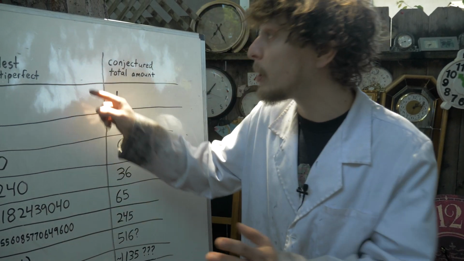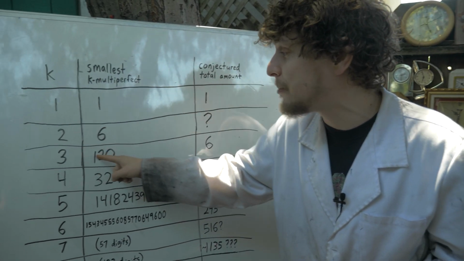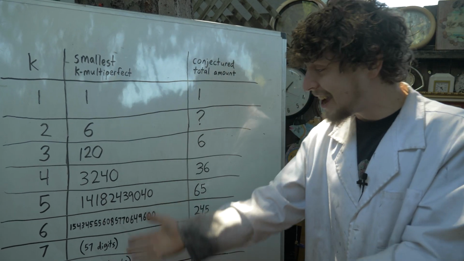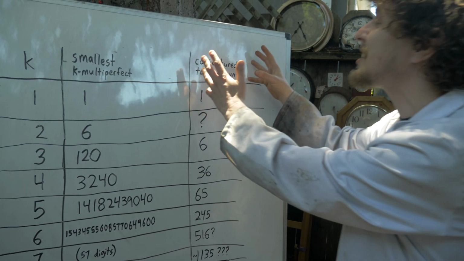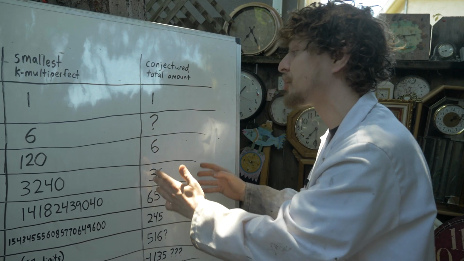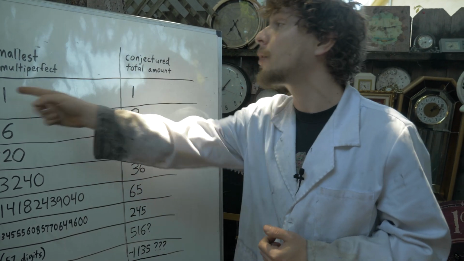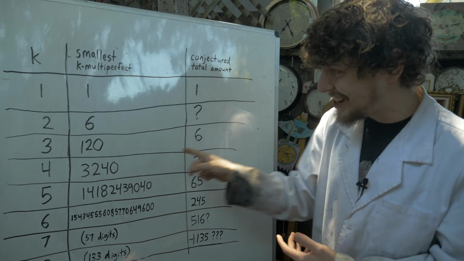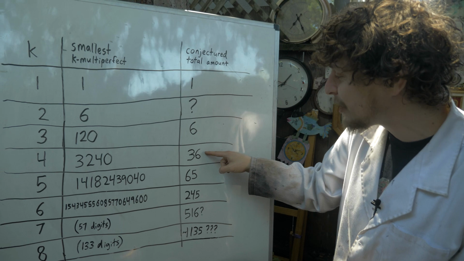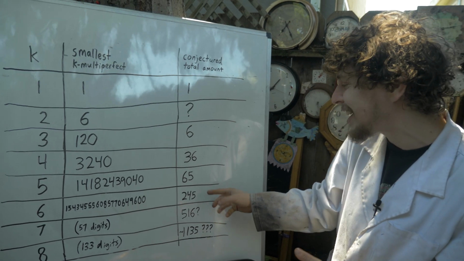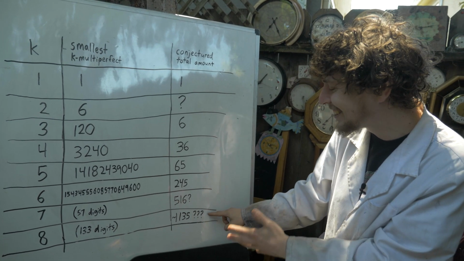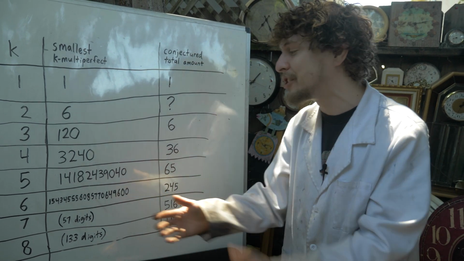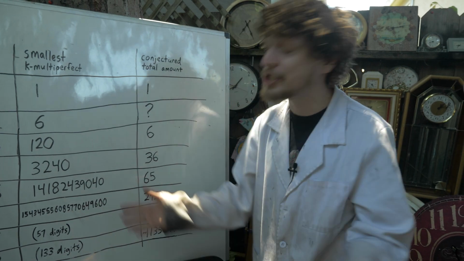Here's a little chart where we can see the smallest 3 multi-perfect, 4 multi-perfect, 5 multi-perfect number, and beyond. And here's the conjectured total amount of each type of multi-perfect. Like there's 1 multi-perfect number, don't know how many 2 multi-perfects, 6 3 multi-perfects, and we're pretty sure on these amounts up through 6 or 7, and then we start getting less sure, might be a few more 8s than that, and we're pretty sure we don't know all of the 9 multi-perfects, just some of them.